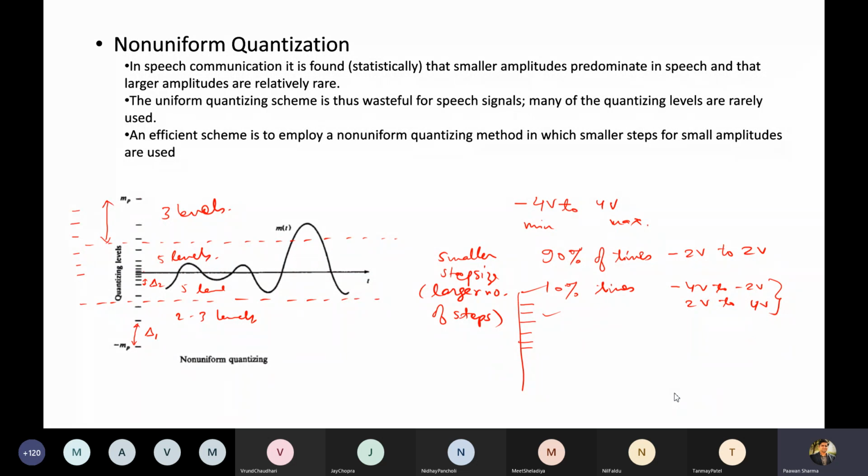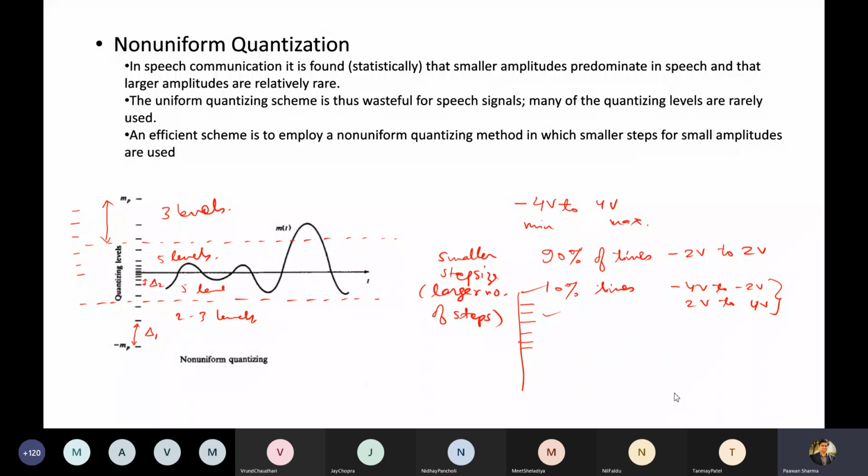So a more intelligent scheme is to have non-uniform quantization, non-uniform step size, so that you have different levels of quantization in different ranges of amplitude. If we keep a smaller step size, here you can see in this range we have a smaller step size. The gap between two levels is very small, but when we keep a smaller step size, we have a large number of steps, or levels: 1, 2, 3, 4, 5.